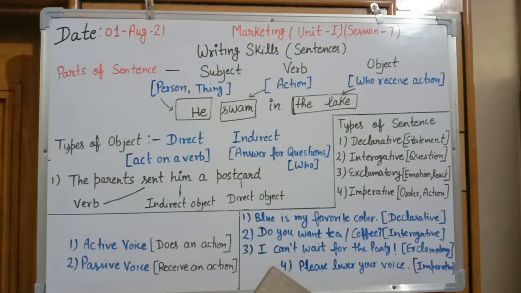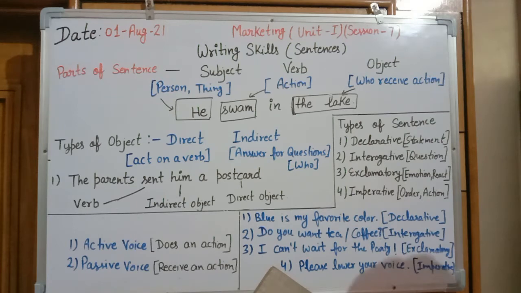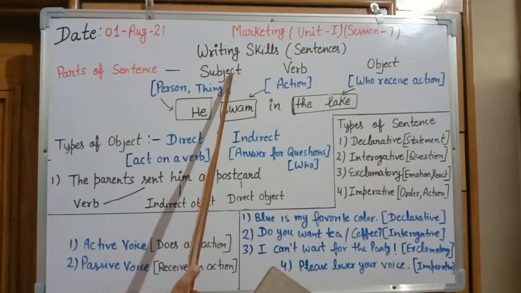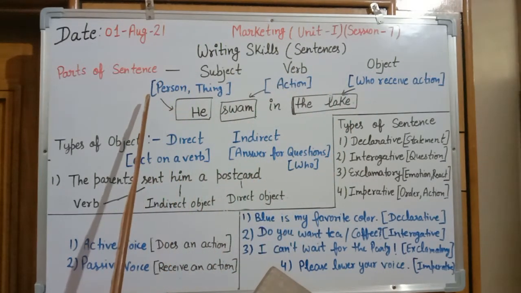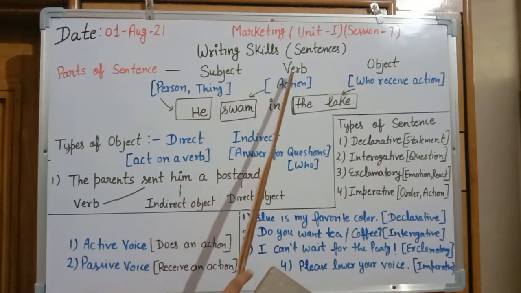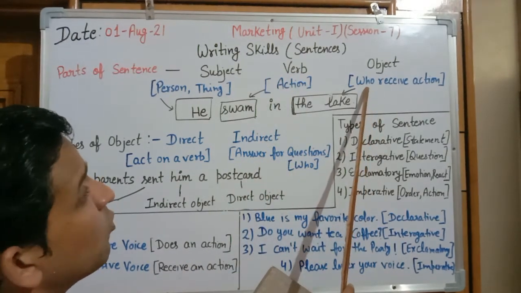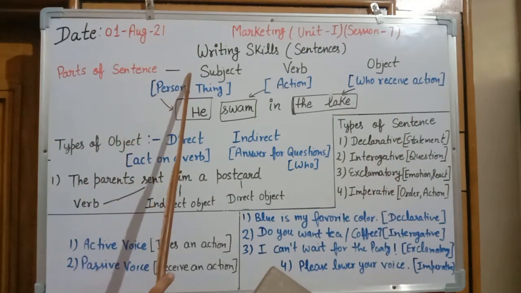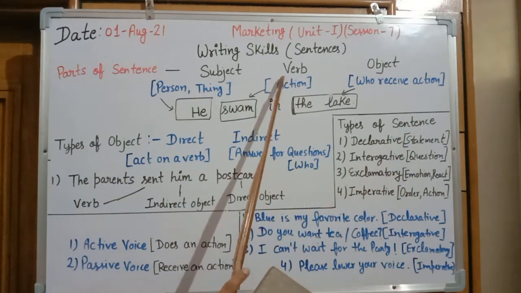A sentence is a combination of three things: subject, verb, and object. I again repeat, a sentence is a combination of three things. One is subject, second is verb, third is object. What is subject? Subject can be a person or a thing that will perform an action. Verb is the action that is to be performed. And who will receive the action, that is known as object. Who will perform the action, that is subject. Who will receive the action, that is object. And what action will be taken, that is verb.